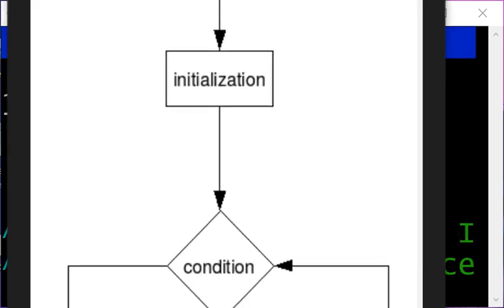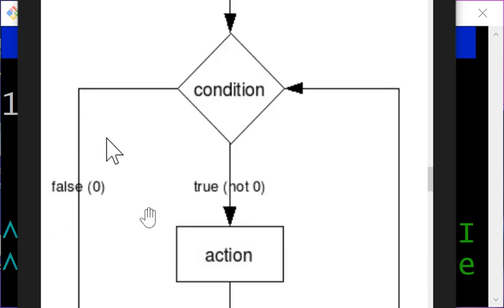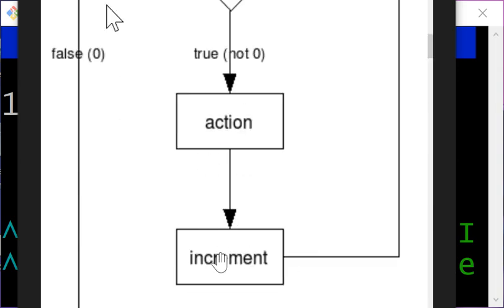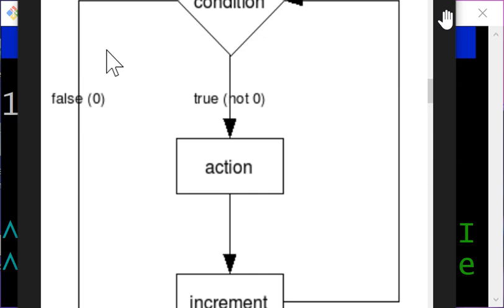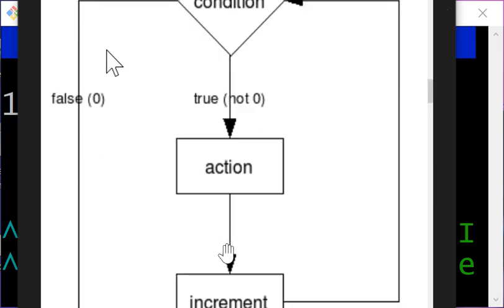Let's take a look at this flow chart. As you can see here, we start by initializing, creating an initial state. From there we have a certain condition, so we test this condition. If it is true, then we perform a certain action, and then we increment a certain variable. Then we go back to the top and check the condition again, and we continue the loop.